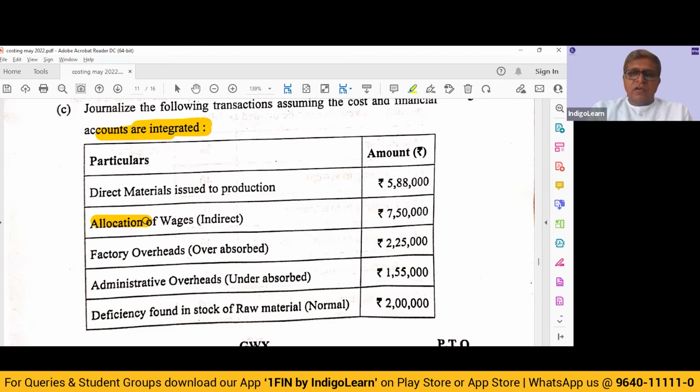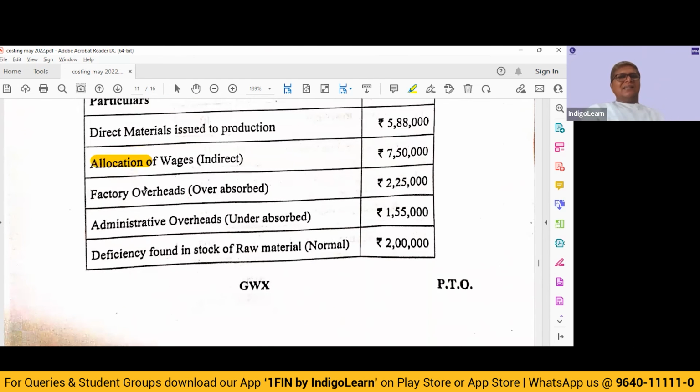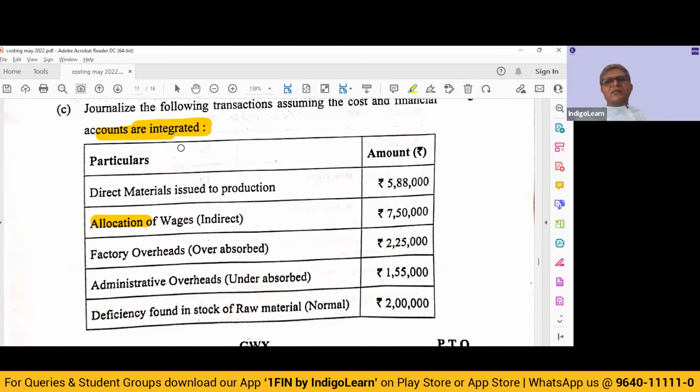Deficiency found in stock of raw material. It is a normal loss again. So this normal loss, we will transfer it to the WIP control account. Normal loss has to be absorbed by good unit. So WIP control account to raw material account. So these are the entries that we'll have to pass. See, this integrated, non-integrated was just a confusion. Why?